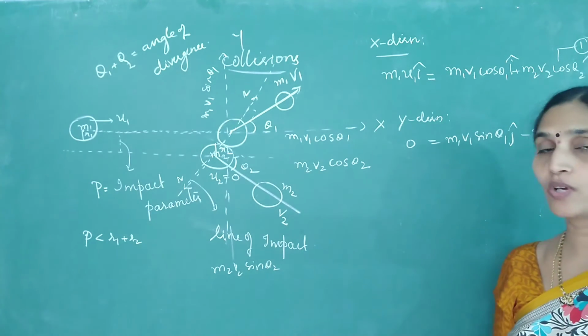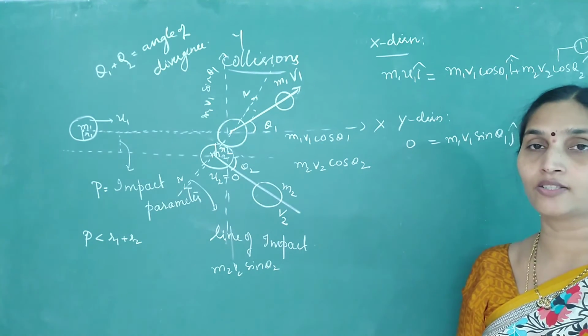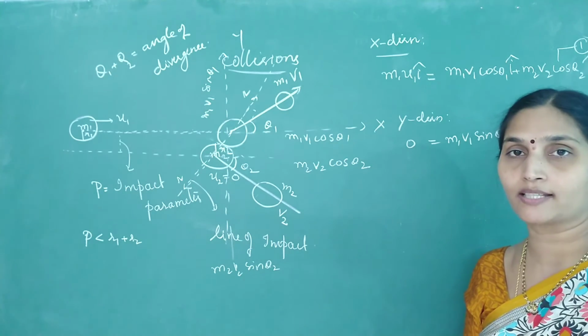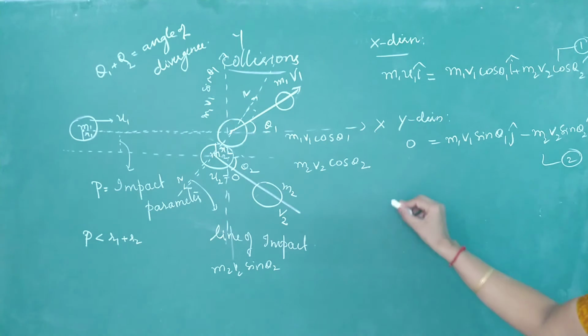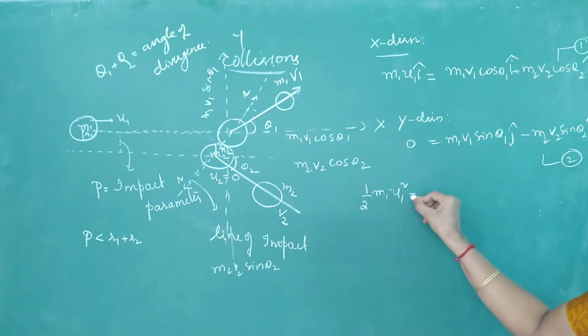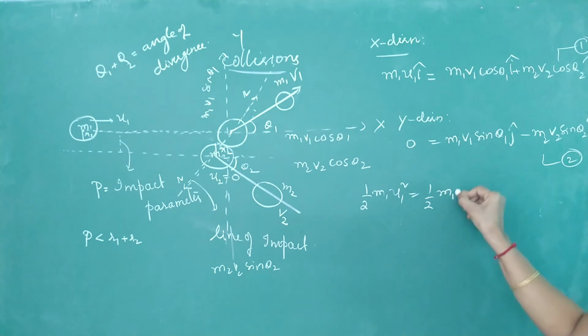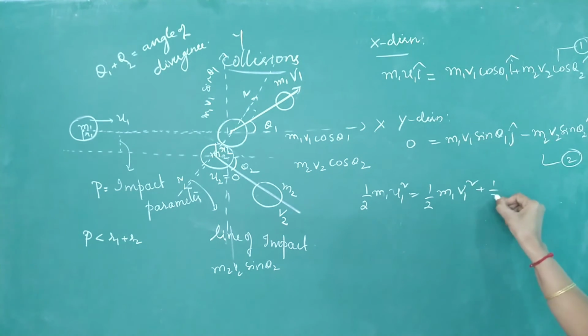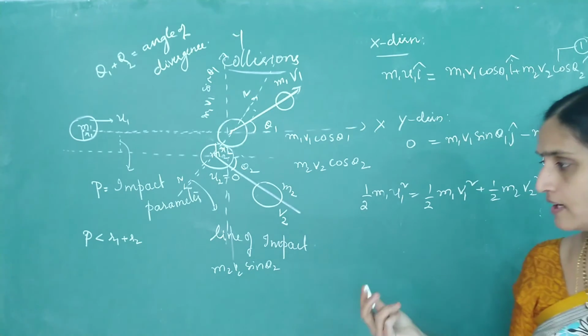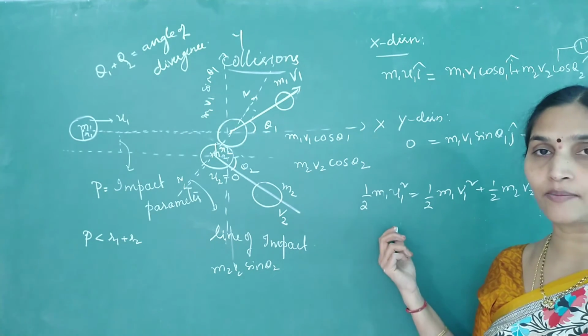Once you write this, you can also write conservation of kinetic energy, provided it is an elastic collision. Most often they only ask about elastic collision. So if the collision is elastic, half m1 u1 square should be half m1 v1 square plus half m2 v2 square. And here in NCERT we have already proved this, you have studied this in the subjective.